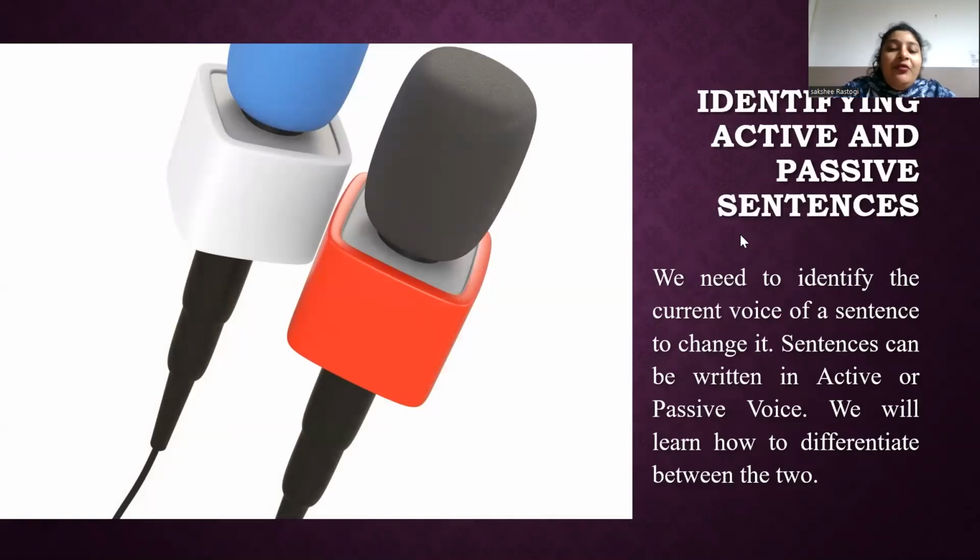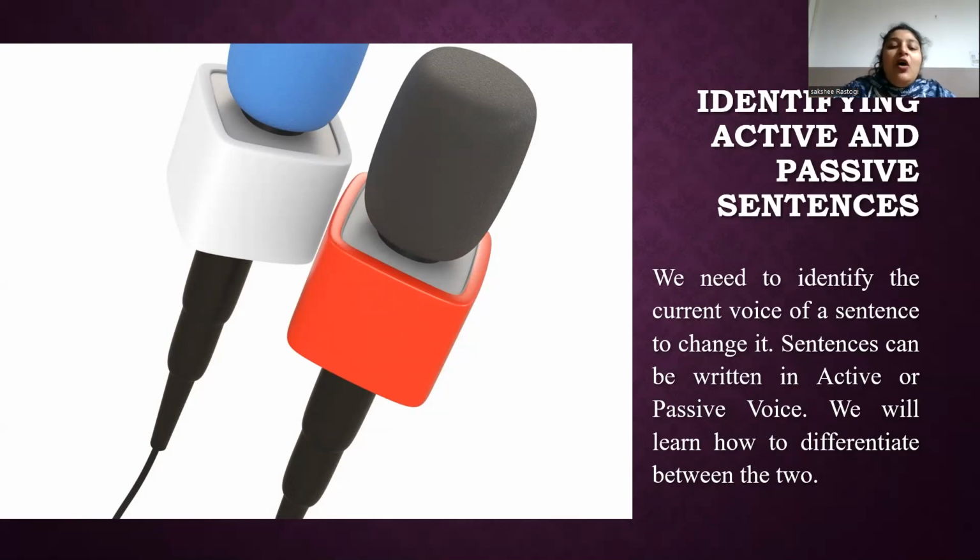To identify whether a sentence is active or passive, you have to follow some steps. Look for the verb, find the main verb in the sentence, and check the subject. You have to identify the subject in the sentence. Ask who did the action. If the subject performs the action, it's an active sentence. If the subject receives the action, it's a passive sentence.